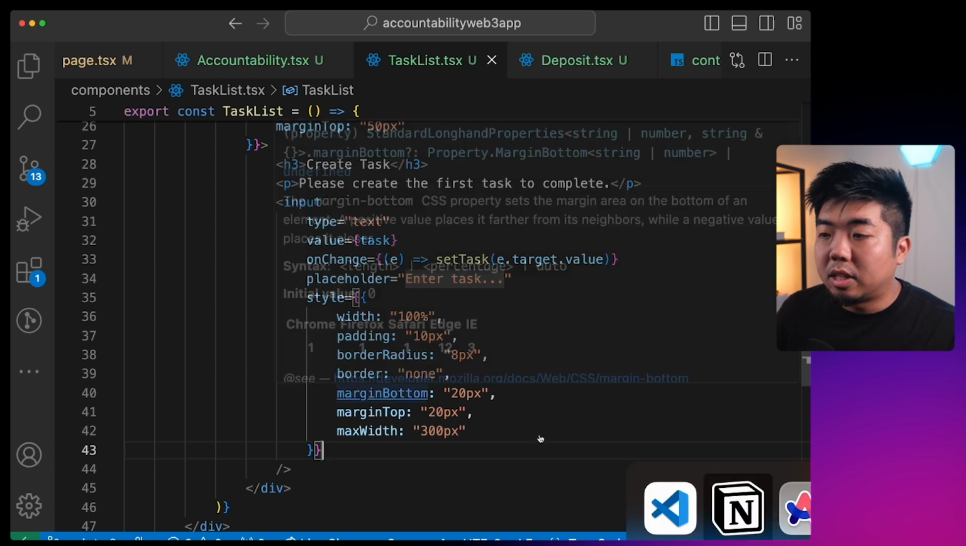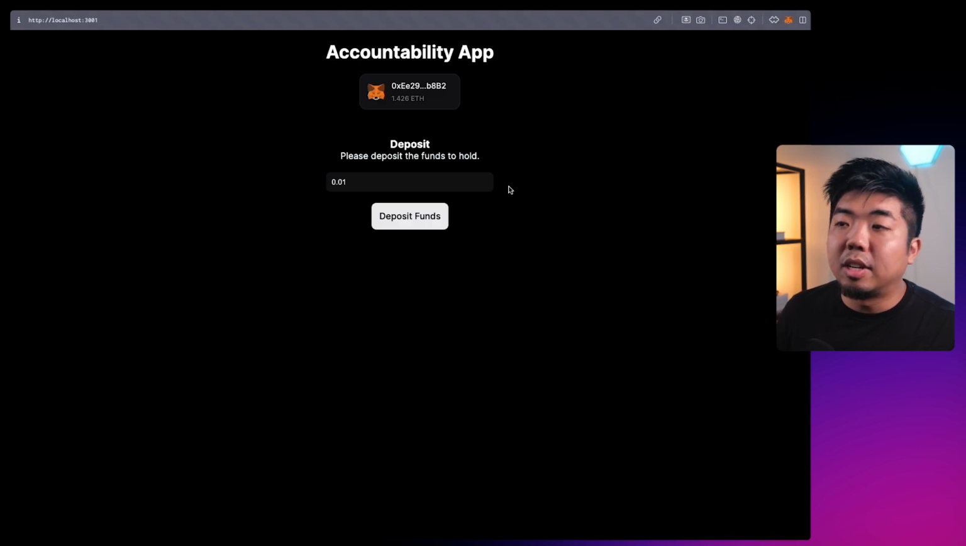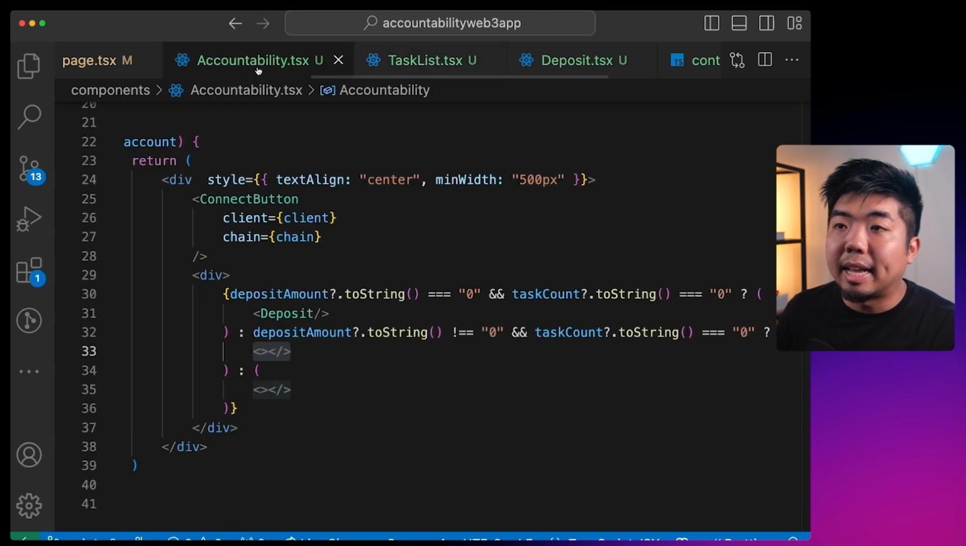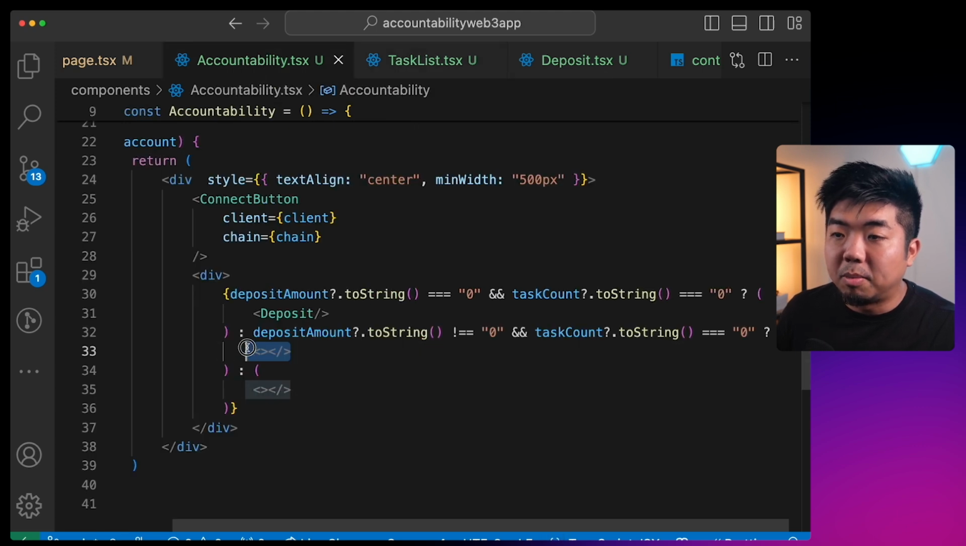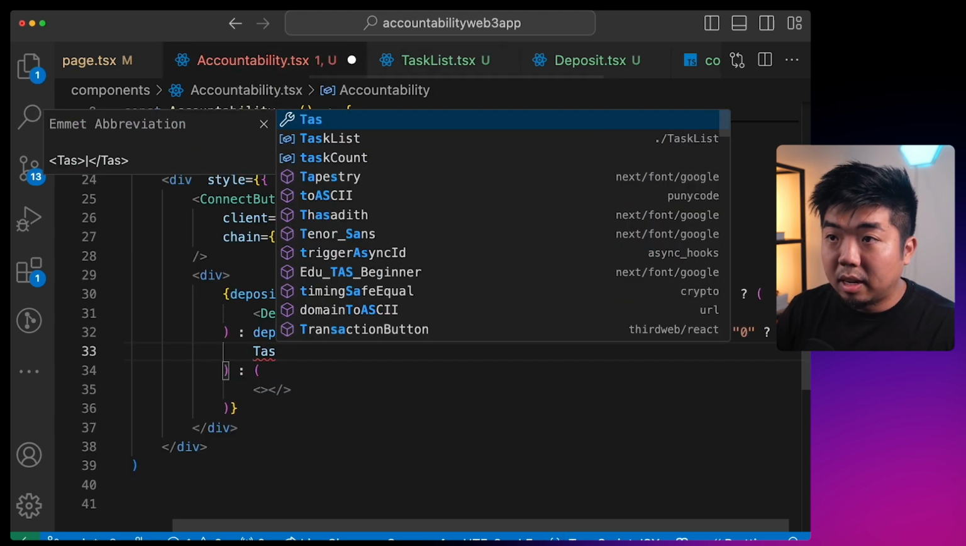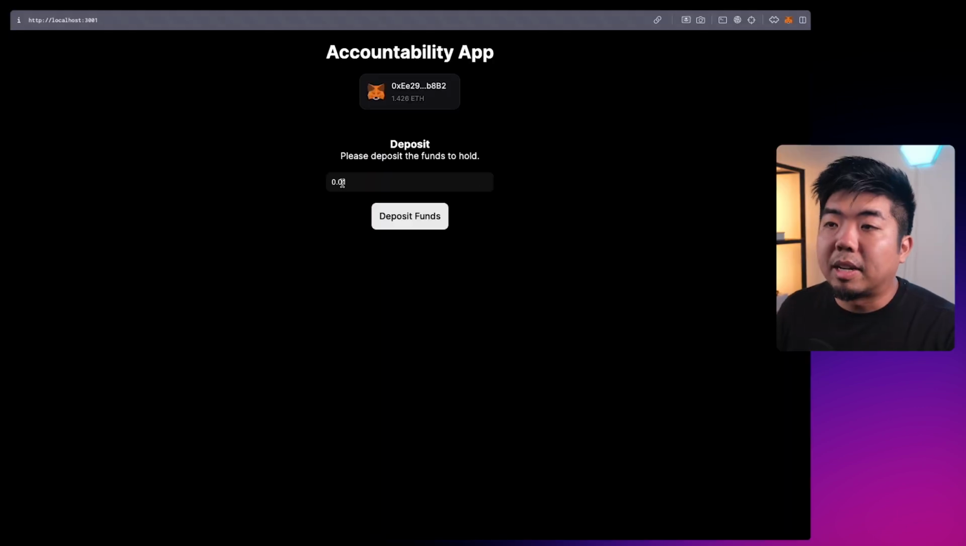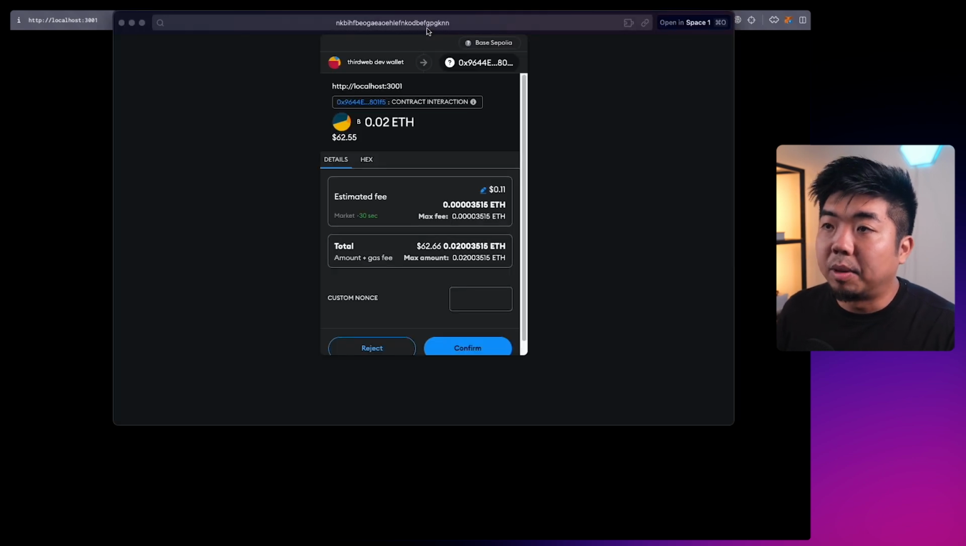So let's take a quick look back at our application. Actually, let's add this, sorry, coming back, let's add a task list to accountability. So we should be able to see our task list here. So coming back to our app, let's deposit some funds. Let's just deposit 0.02 here. We'll hit deposit. We'll get our transaction here.